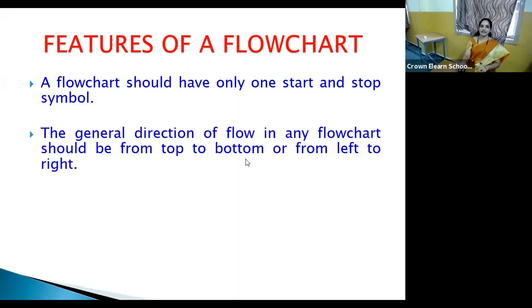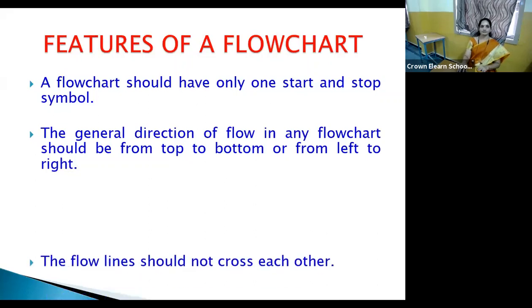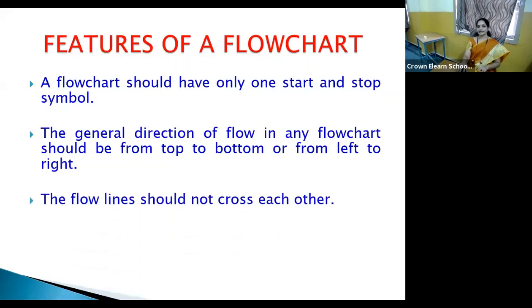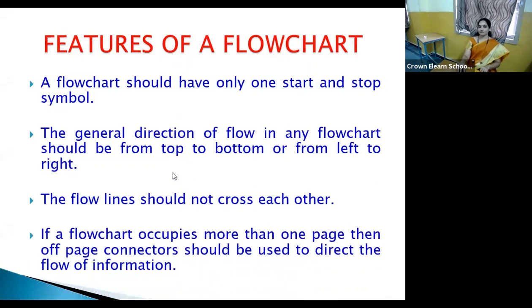Then the general direction of flow in any flow chart should be either top to bottom or left to right. The next, the flow lines should not cross each other. Flow lines should never cross each other. In case you draw the flow chart that way, that will be considered wrong. The next, if a flow chart occupies more than one page, then off-page connectors should be used to direct the flow of information. So these are the features of a flow chart.